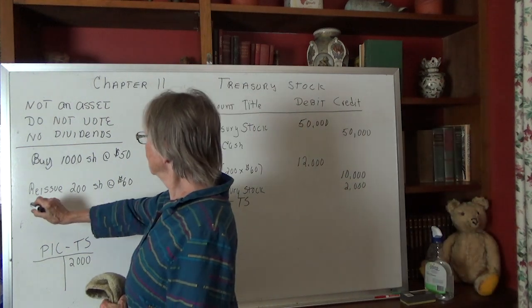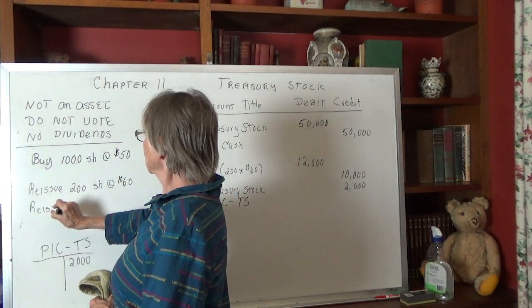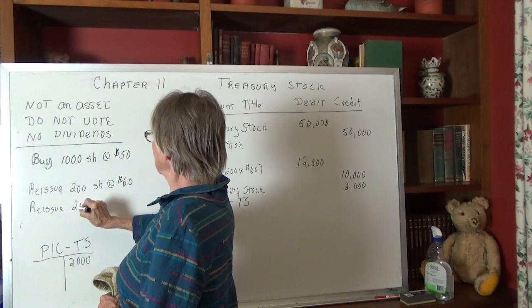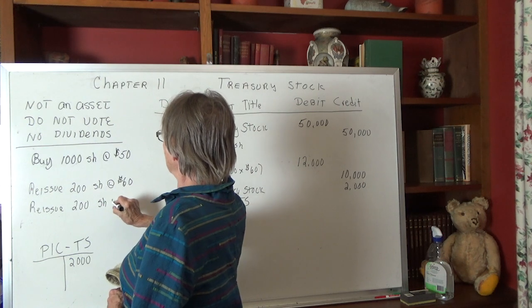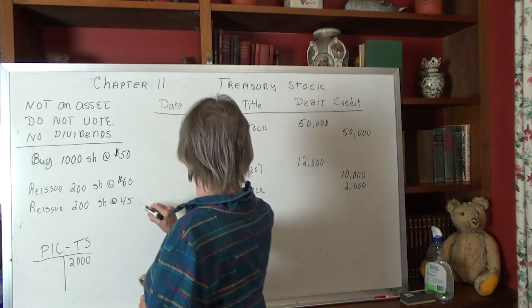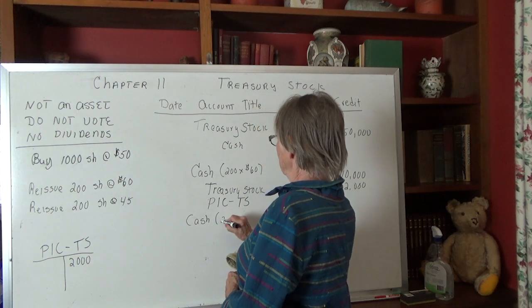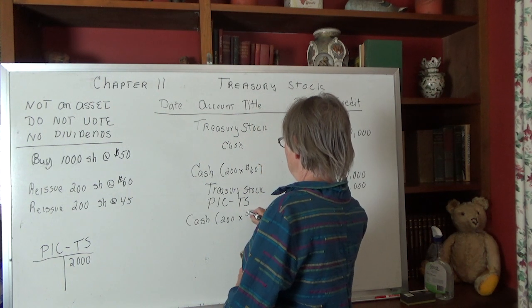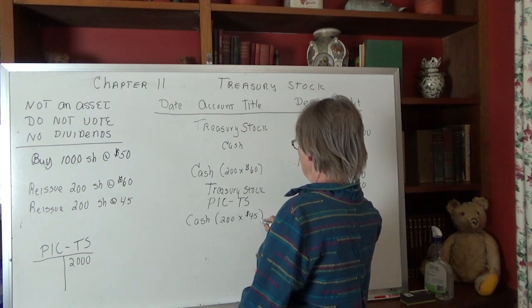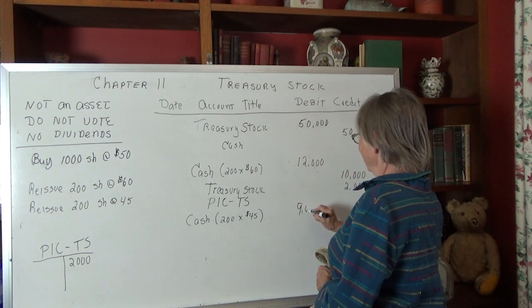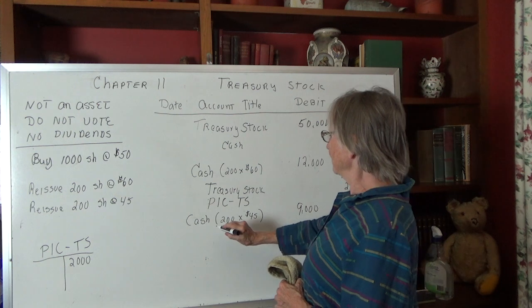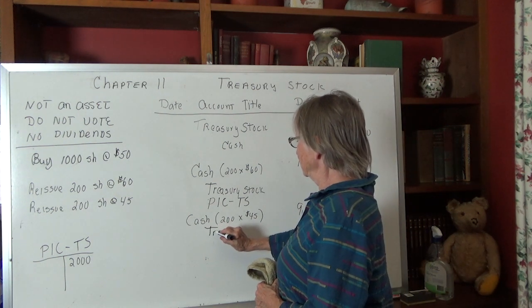So we're going to reissue 200 more shares, but at 45. Okay, so we're going to get cash of 200 times 45, which I believe comes out to 9,000. We would take the treasury stock off the books.